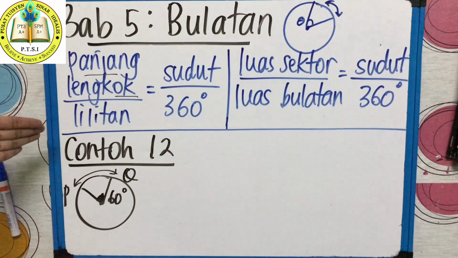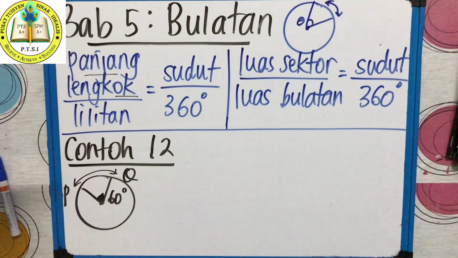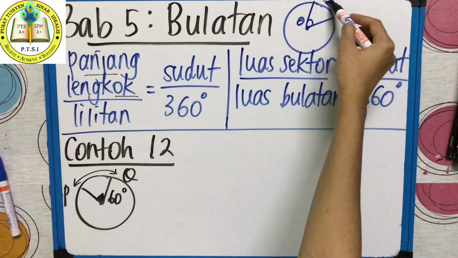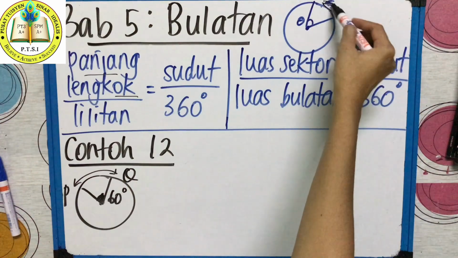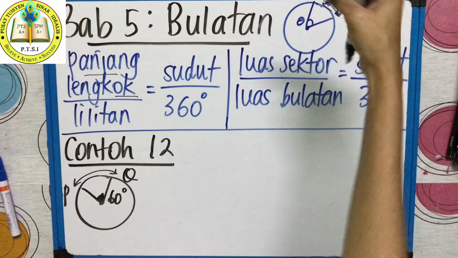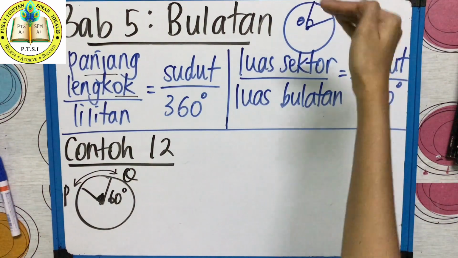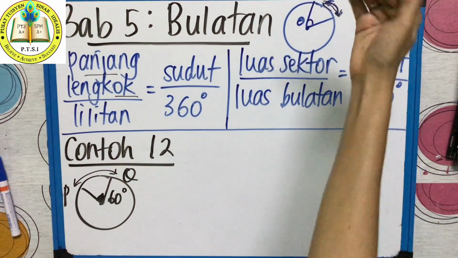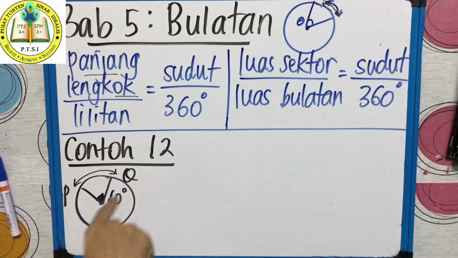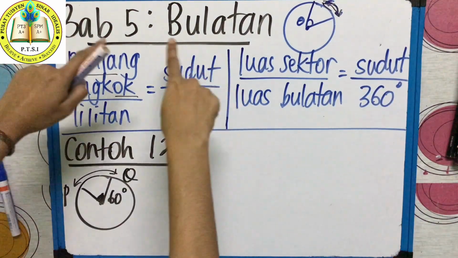Panjang lengkuk. In English, we say length of arc. So, you see teacher make a curve here, right? So, you will learn how to calculate the length of arc. Lengkuk means the curve. So, how much is the length of the curve? Berapa panjang lengkuk? You must use this formula.